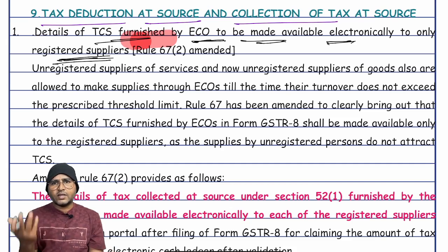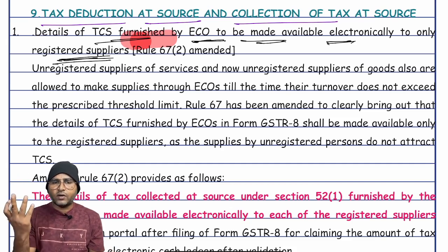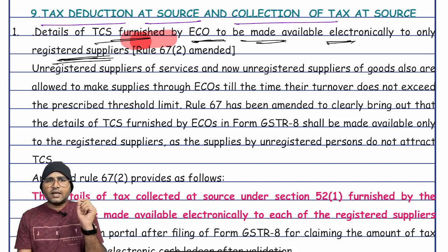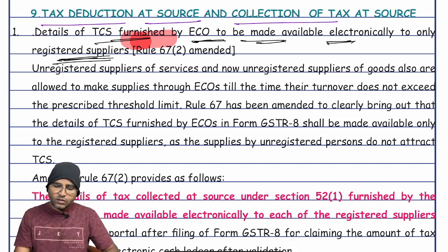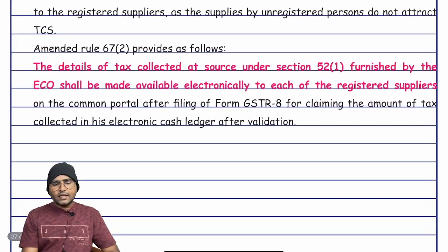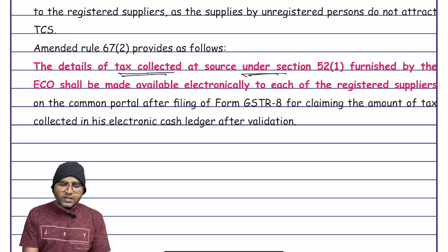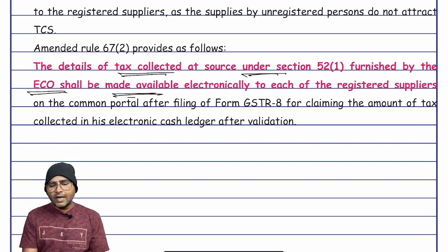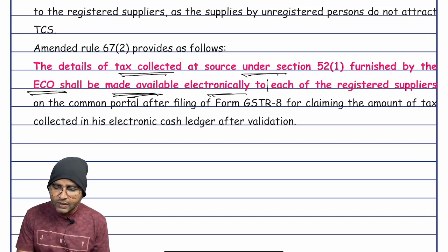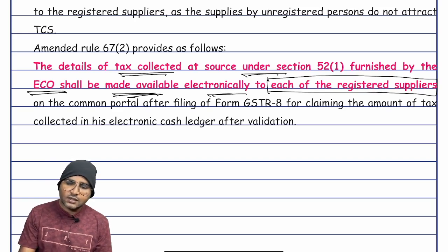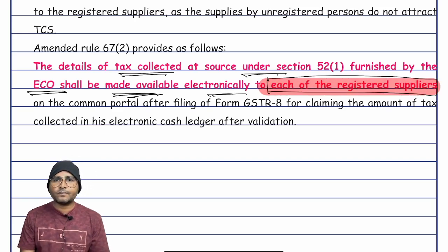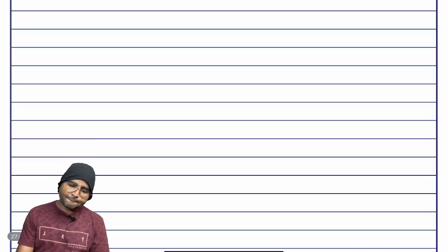In such a situation, the e-commerce operator is liable for reducing TCS only in relation to registered persons. So the amendment is that the details of tax collected at source under section 52 subsection 1 furnished by the e-commerce operator shall be made available electronically to each registered supplier.